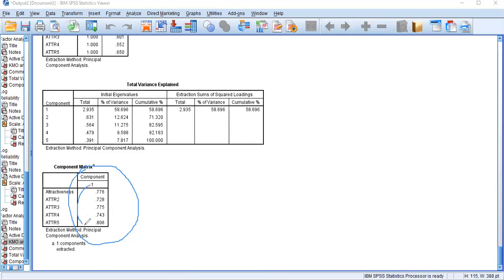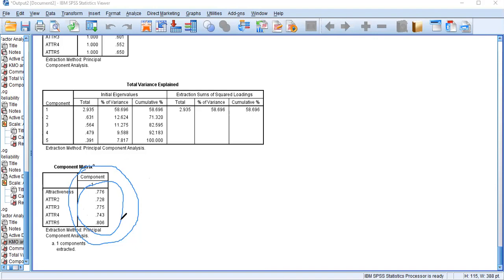Because this gives you the signal that they come under one component, so these 5 items are measuring only celebrity attractiveness itself. I believe I'm communicating with you very clearly, right? I will show you the second variable and let you know how these things change.